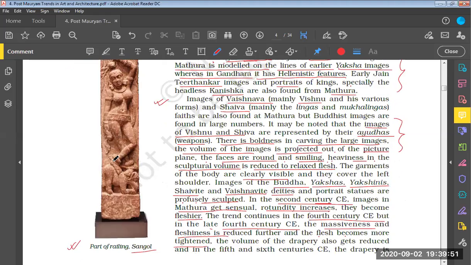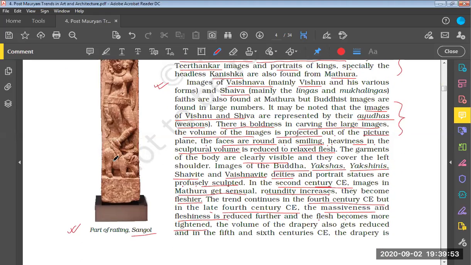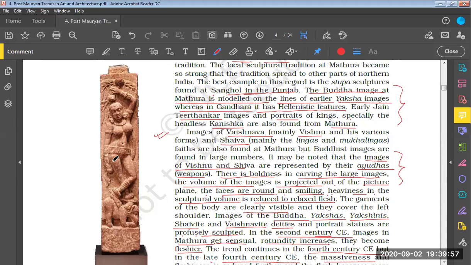Let us move to the next image. This particular image shows part of a railing at Sanchi. Railings have different parts, a lot of parts are there. So this is part of a railing at Sanchi. Now let us move to the next image.